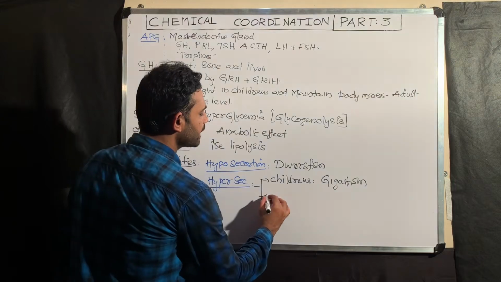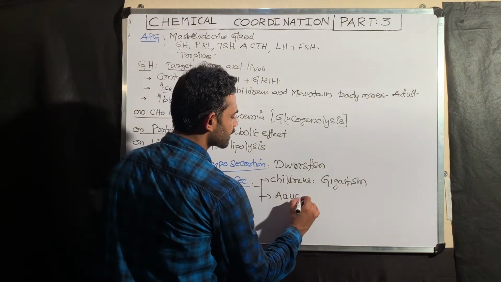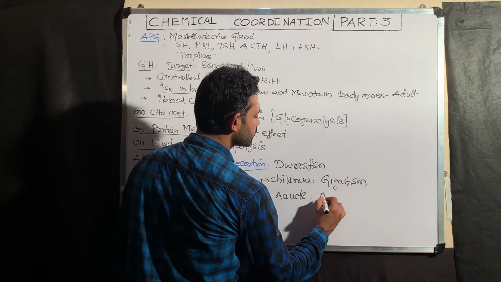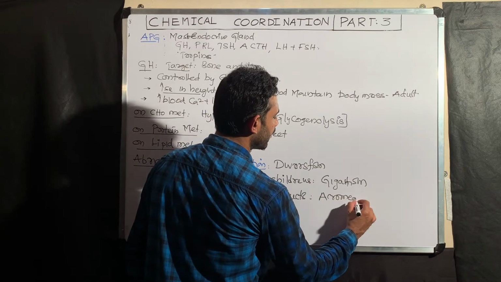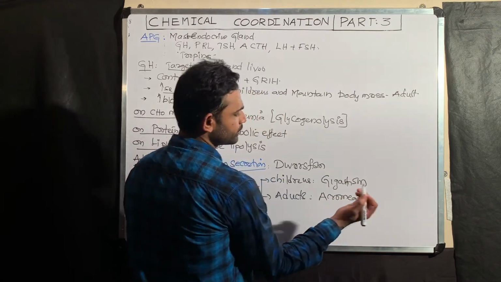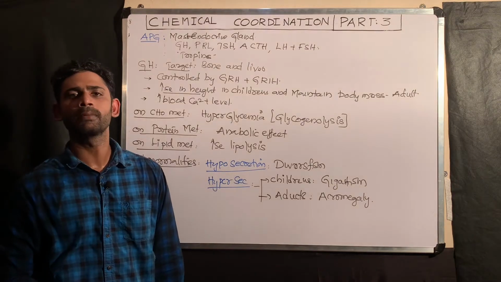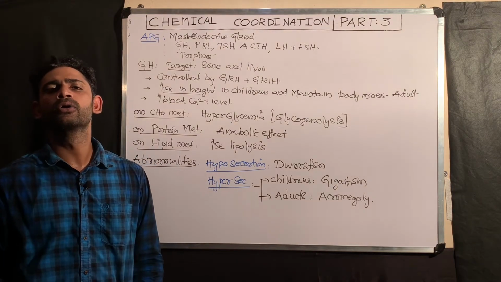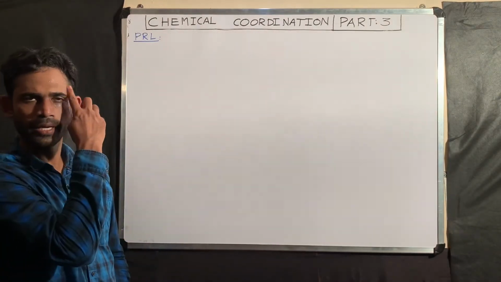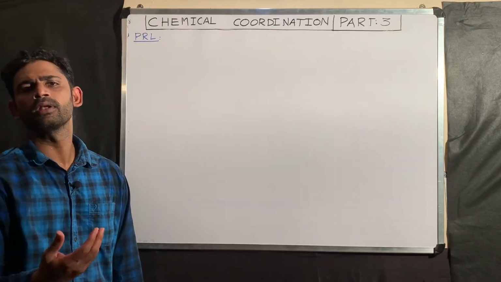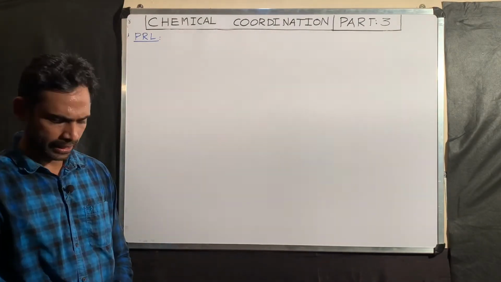If you take adults, excess elongation of the bones is called acromegaly. So these are the abnormalities and biochemical or biological effects of the growth hormone. I am going to explain prolactin, that is PRL.